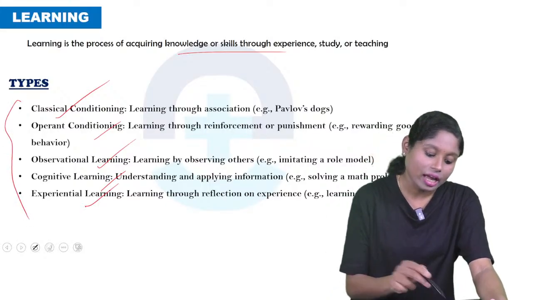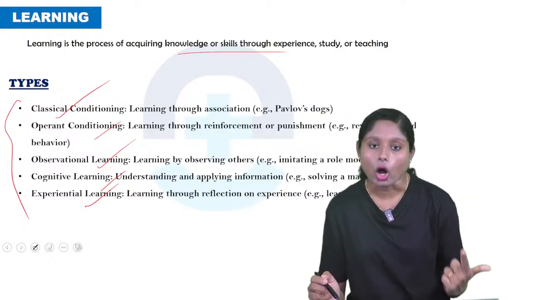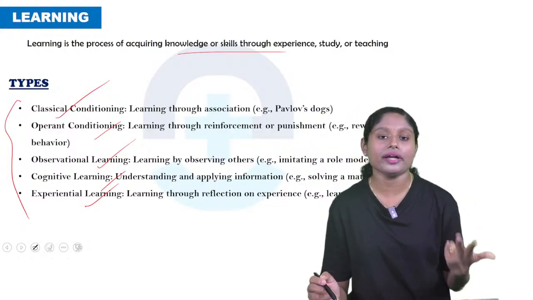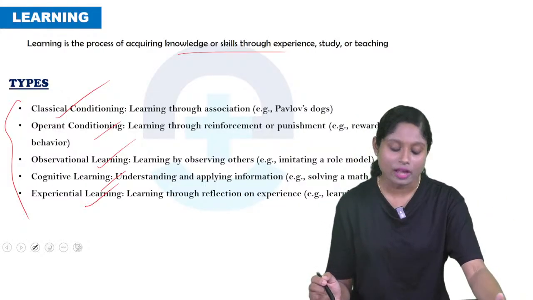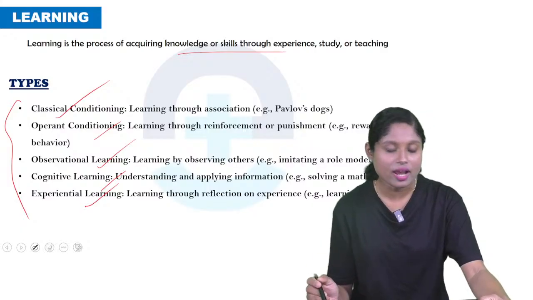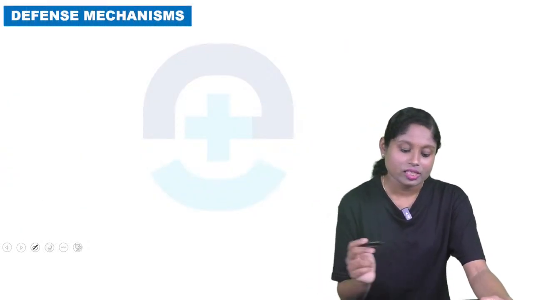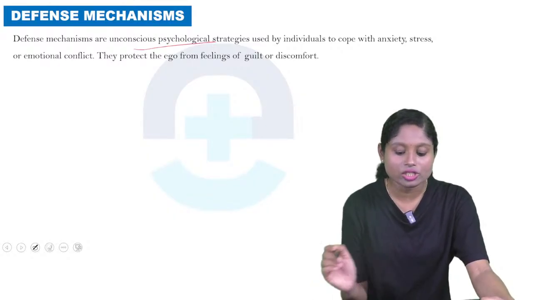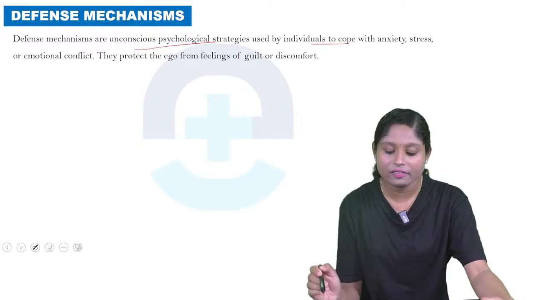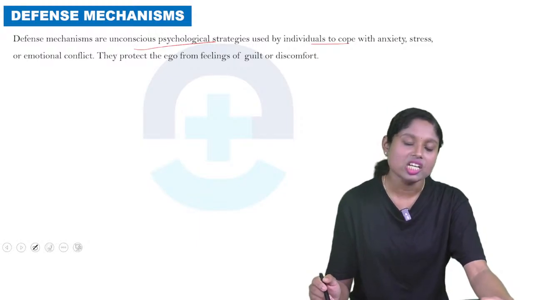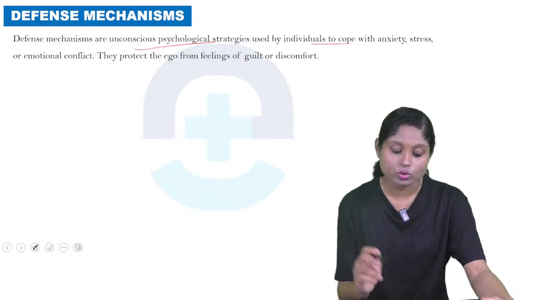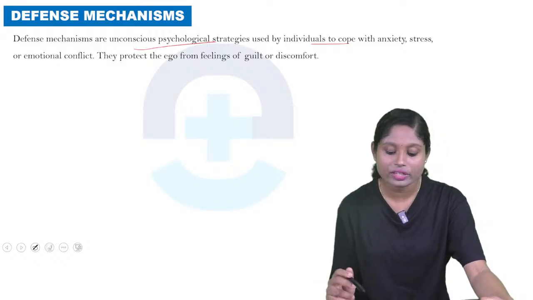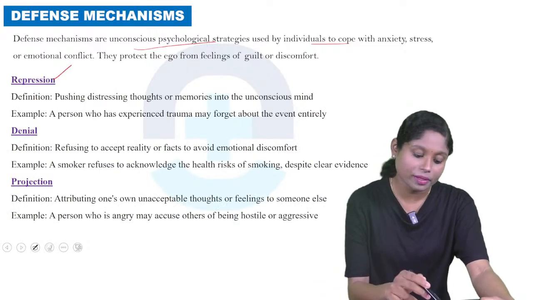So these are the types of learning: classical conditioning, operant conditioning, observational learning, cognitive learning and experiential learning. So next is defense mechanisms. Defense mechanisms are unconscious psychological strategies used by an individual to cope with anxiety, stress or emotional conflict. They protect the ego from feelings of guilt or discomfort. So what are the main types?